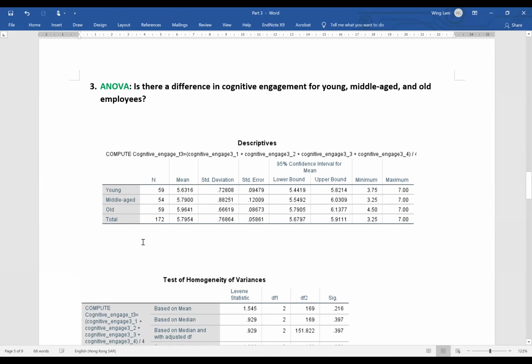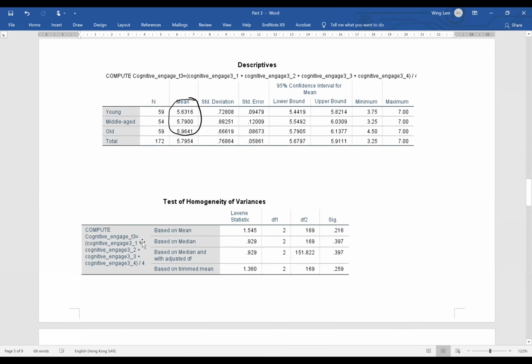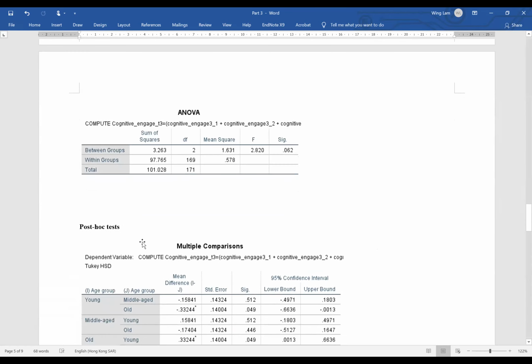For the research result for question number 3, as you can see from the descriptive table, the mean score for young, middle-aged, and old employees are 5 point something. But we still cannot conclude whether they have a significant difference in cognitive engagement for these 3 groups until we look at other indices. Next, we will refer to the significance level from the Levene's test, and we found that the p-value is larger than 0.05, so we cannot reject the null hypothesis.